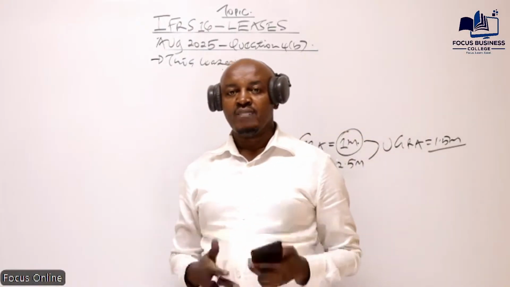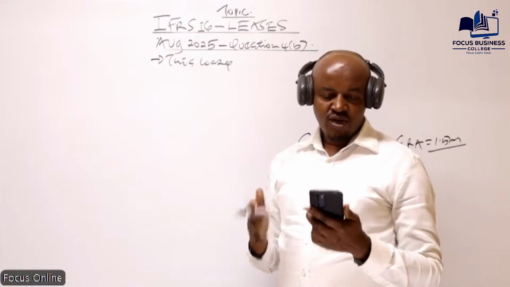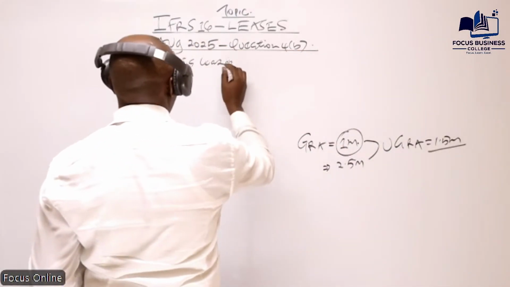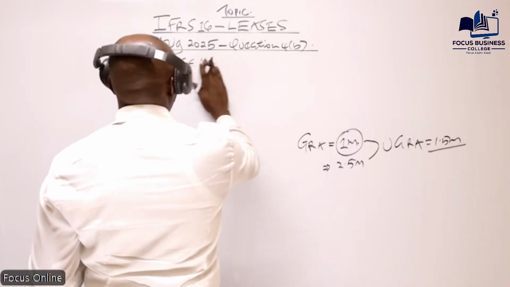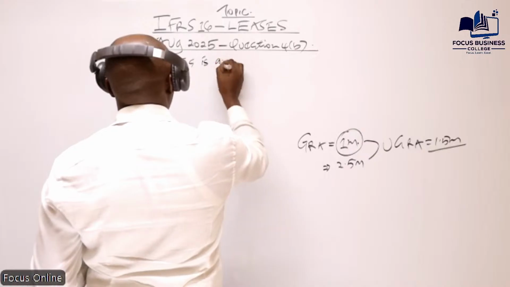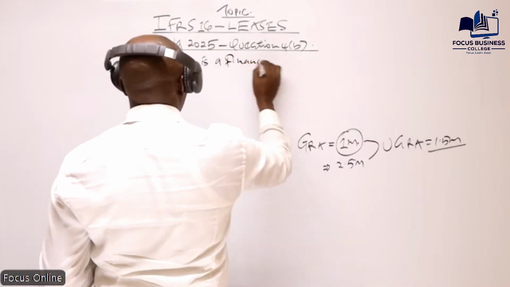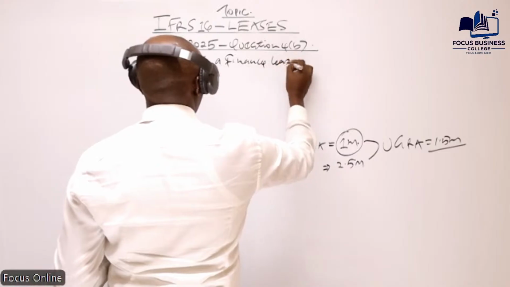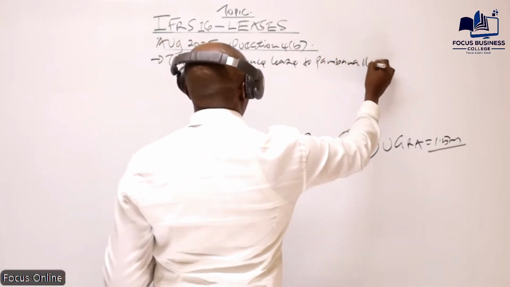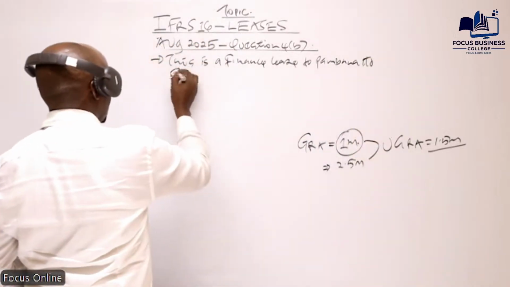So from the owner's point of view, this is a finance lease to Pabana Limited.